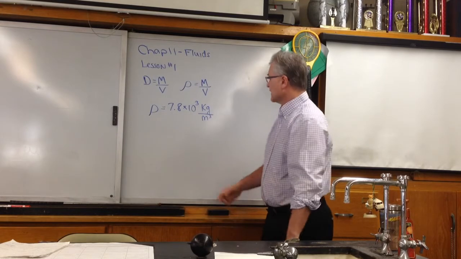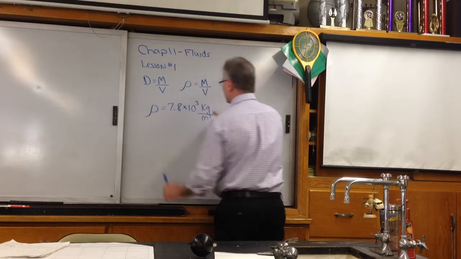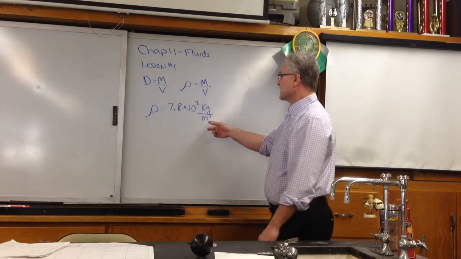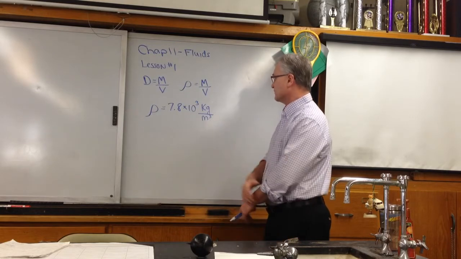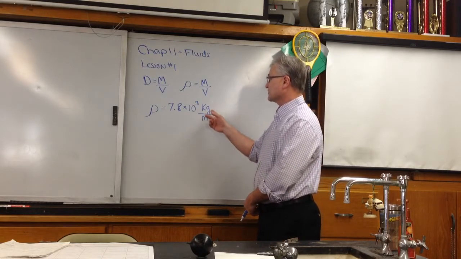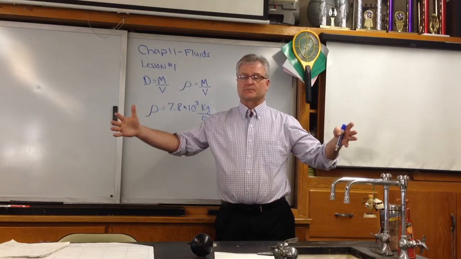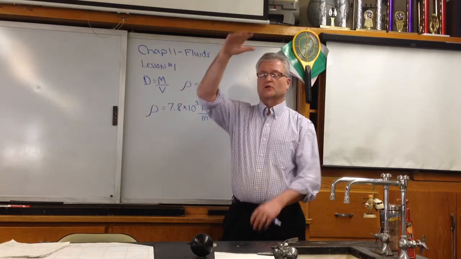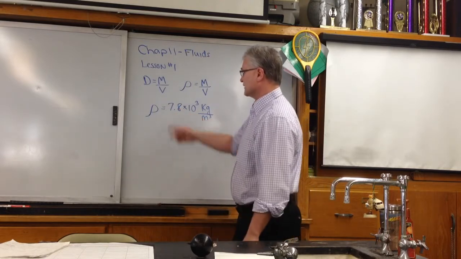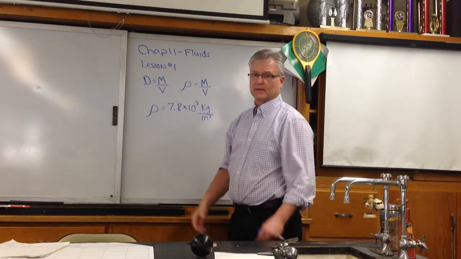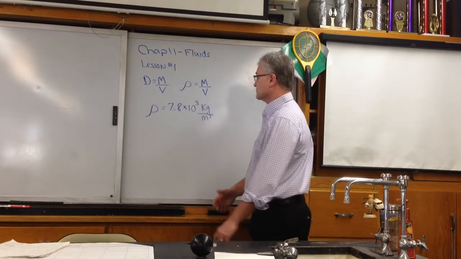Notice the units we use for density in physics are kilograms, our standard unit, and meters cubed for volume. A cubic meter is actually kind of big: a meter wide, by a meter tall, by a meter deep. It's a substantial amount. Here we're looking at 7,800 kilograms for a cube of iron. It's pretty heavy, like a car, much more than that.